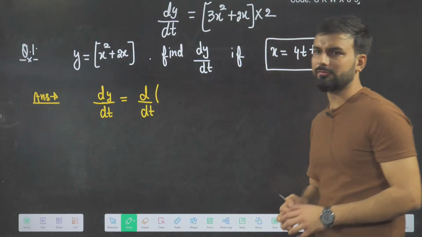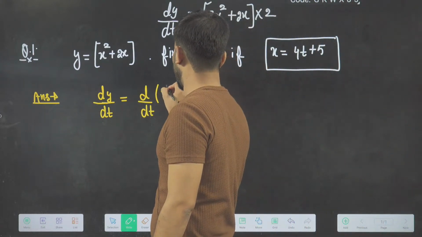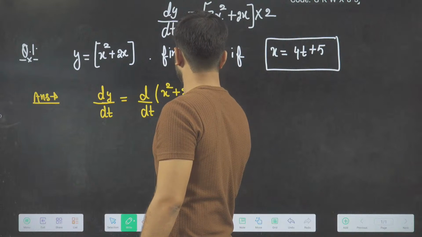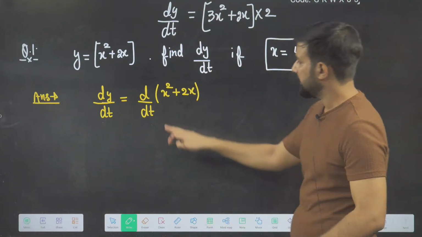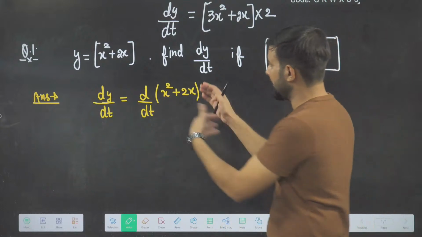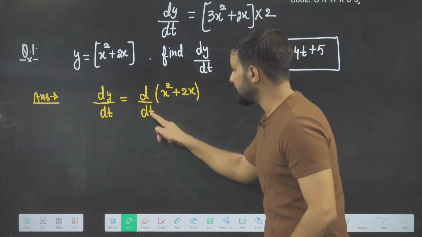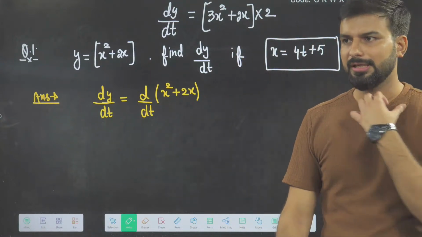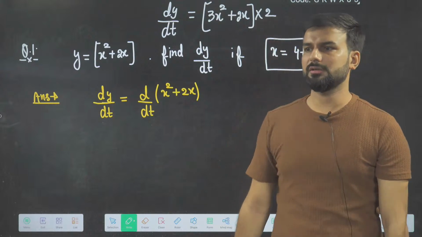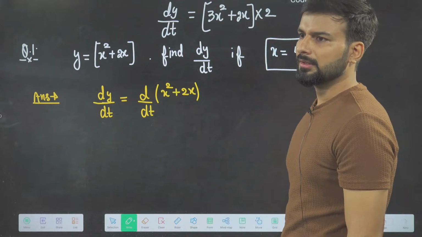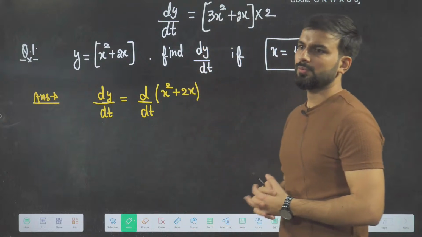What is the value of y you have? X square plus 2x. Do my variables match? This variable and this variable: one is in the bracket and one is the variable with which we are differentiating. Do these variables match? No, sir. If the variables are not matching, can I do the direct differentiation? No, sir. I have to use a rule here.